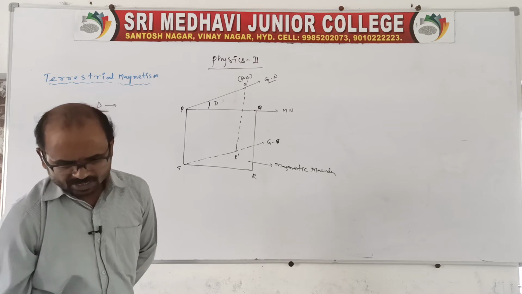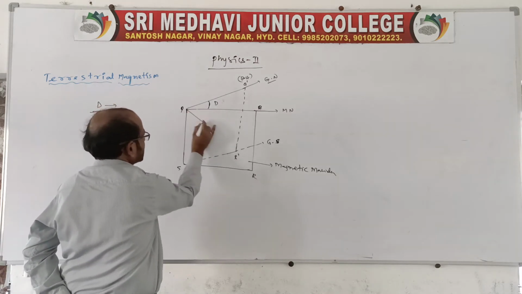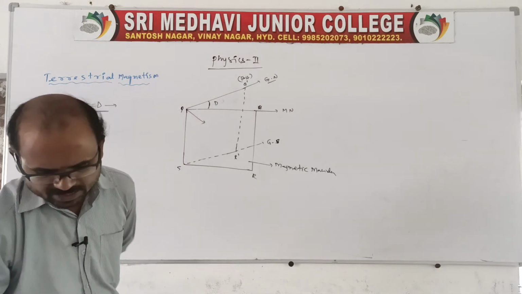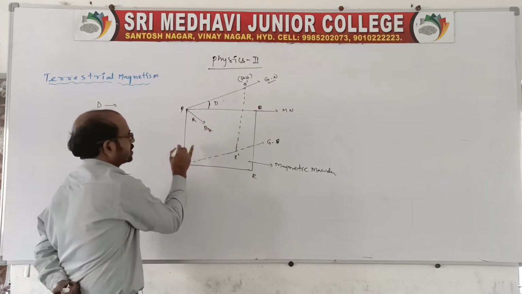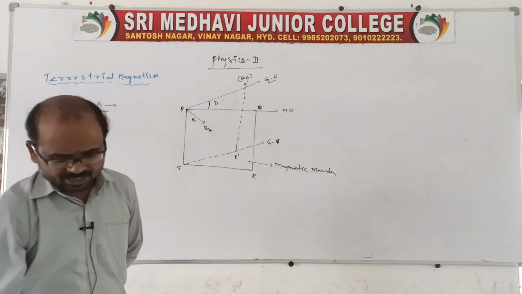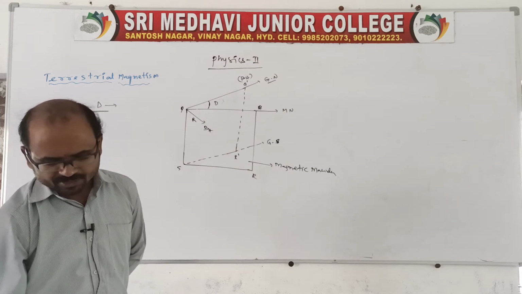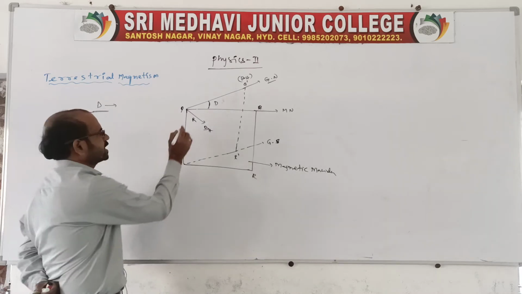And coming to the point, there is another angle. There is an angle between the horizontal and the resultant magnetic induction, that is BH or capital R. The angle which the total earth magnetic field, capital R or BH, makes with the horizontal line of the magnetic meridian.